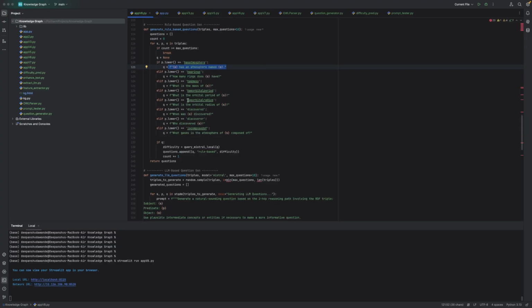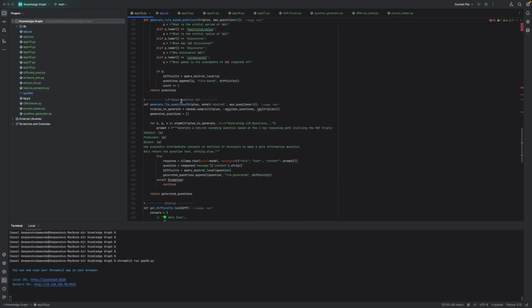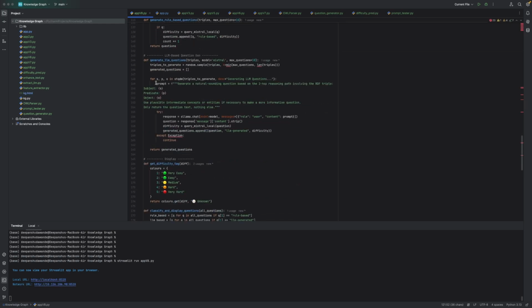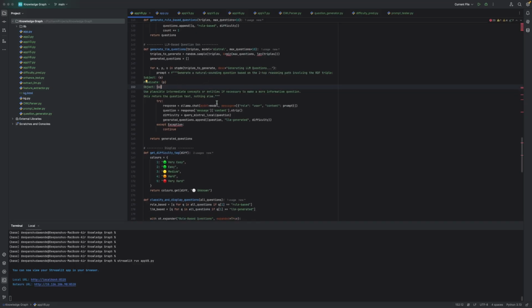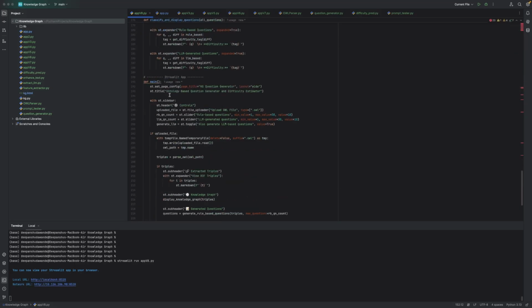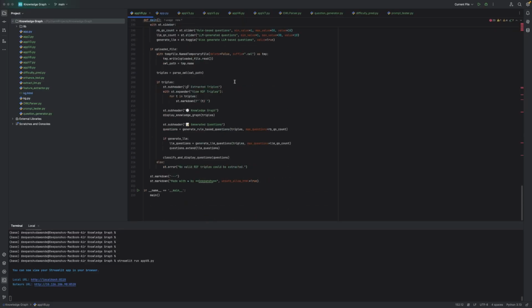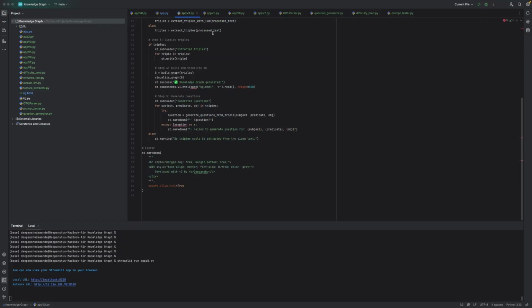So basically, it gives rules to the knowledge graph, and it makes questions based on that. And these are the LLM-based questions. This is the prompt I have used to give them. So basically, I've passed the subject, predicate, and object triple, and given this prompt so that we can generate some question. This is just to get the difficulty tag, easy, medium, difficult, and this is the main function which wraps up everything.